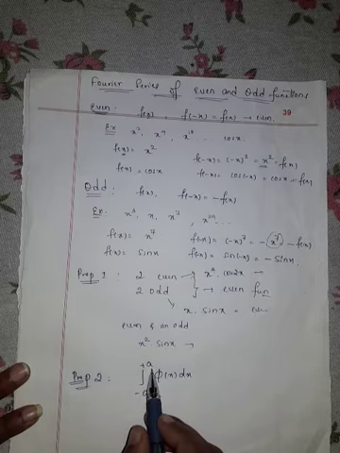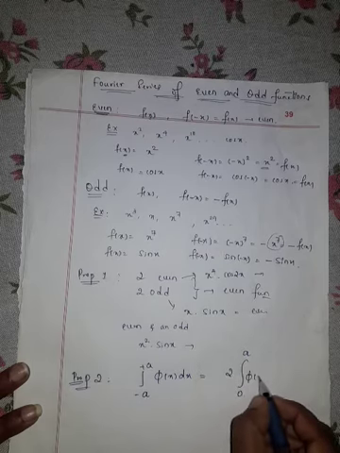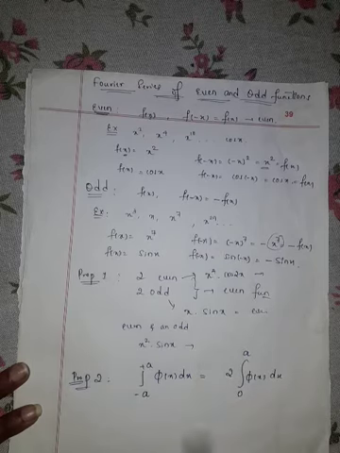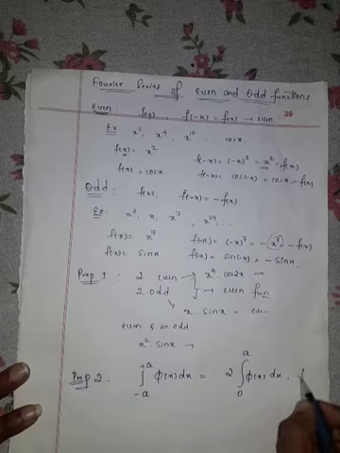Integration from minus a to plus a of phi of x dx is written as 2 into integration from 0 to a of phi of x dx, if our function phi of x is even.